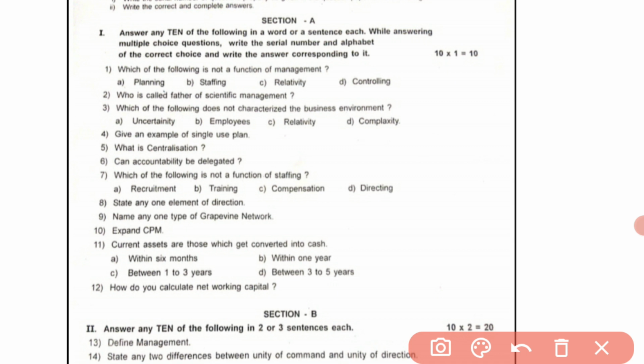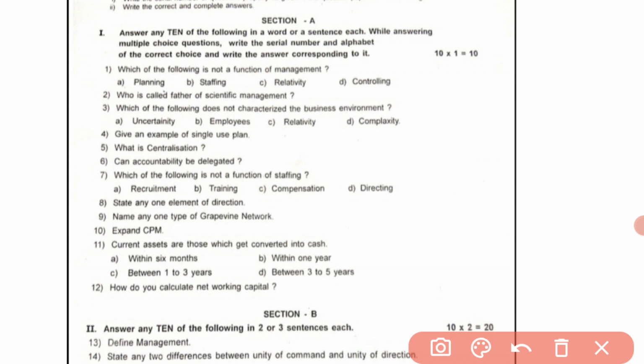So before writing in the answer paper, first we have to read all the questions thoroughly, to see which question is difficult for you and which question is easy, and whether you know all the questions or not. So let us see the questions they have given here.